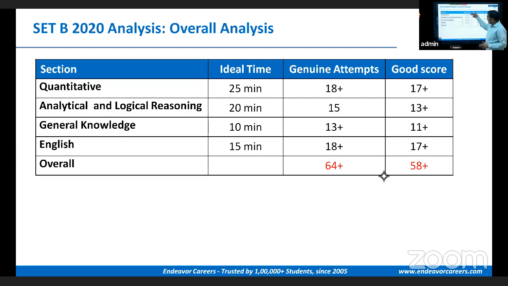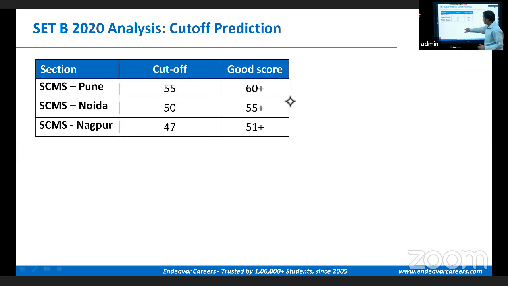Now, if you add them up, the time did not add up to 75. There were 5 minutes extra you could have spent on an area which you are weak at, where you need more time, right? Now, having discussed the good attempts and the genuine attempt, these are the cutoffs that we are predicting. For SCMS Pune, we are predicting the cutoff to be 55. SCMS Noida, we are predicting it to be 50 marks, and SCMS Nagpur, 47 marks. You can see these are the good scores written here.